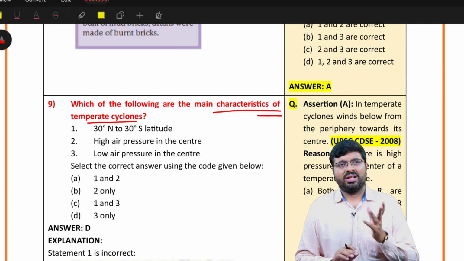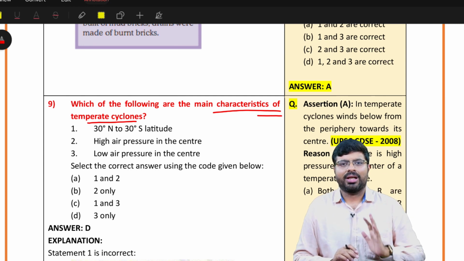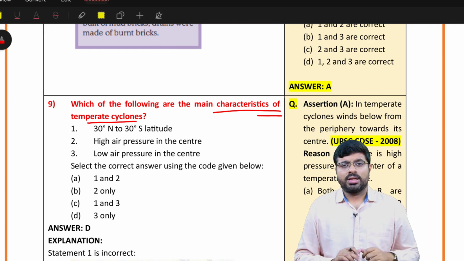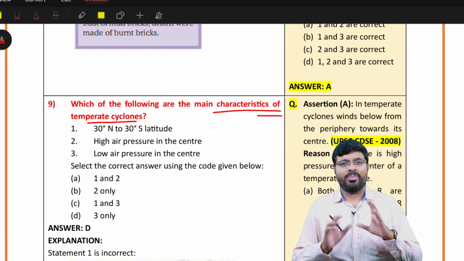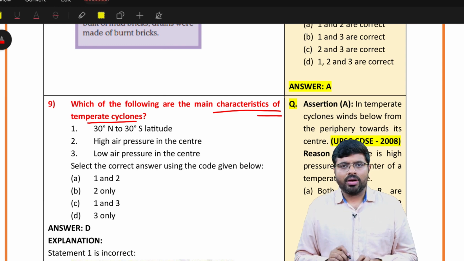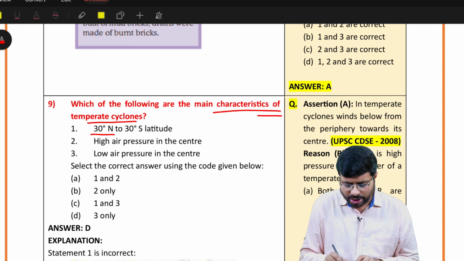Temperate cyclones. The moment it says temperate, it means it is beyond the tropical part, from 30 degrees north to 60 degrees north. Similarly, 30 degrees south to 60 degrees south is the temperate part of the world. So with that knowledge, let us see 30 degrees north to 30 degrees south.